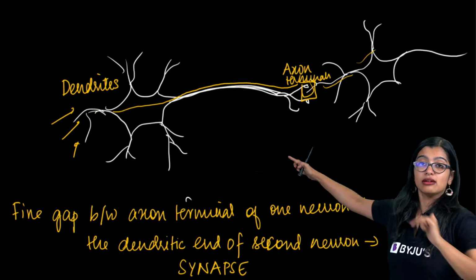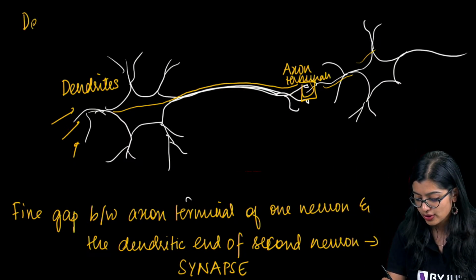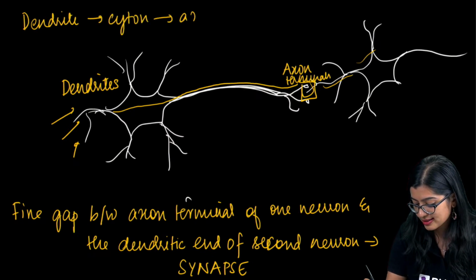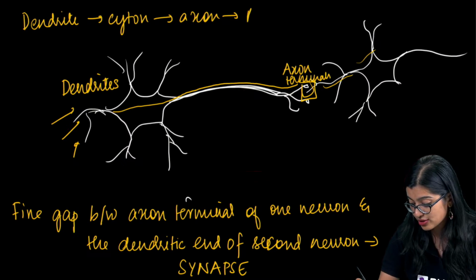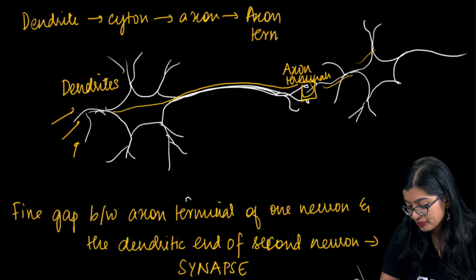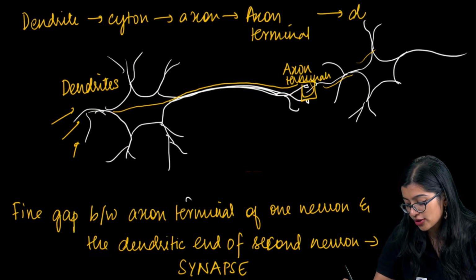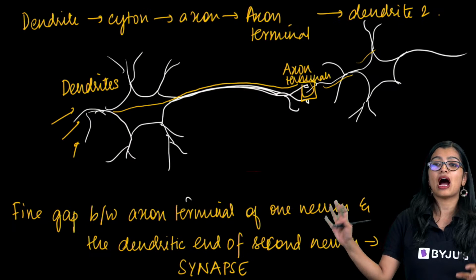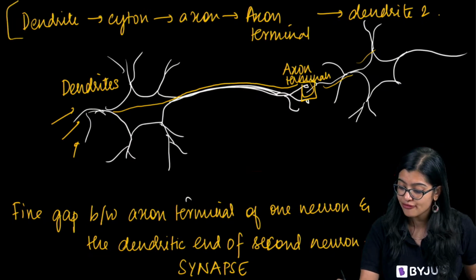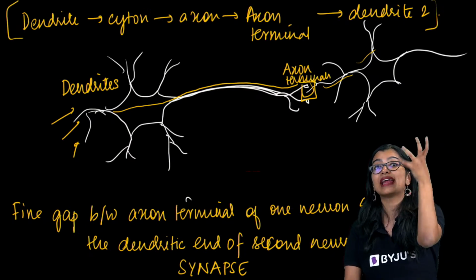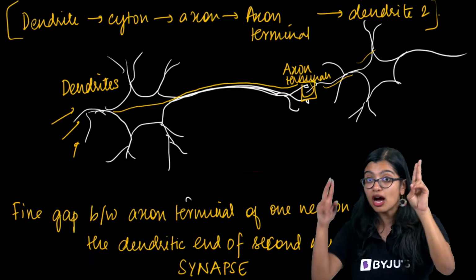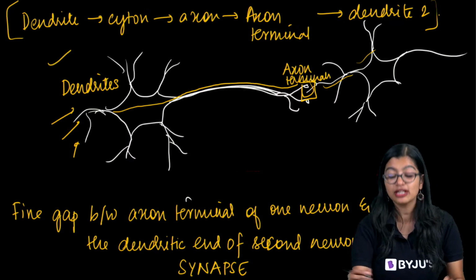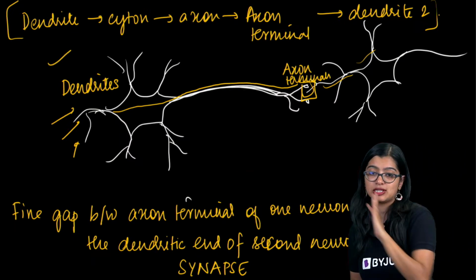So this whole flowchart that I've just shown you: this is dendrite to cyton to axon, and then of course it reaches the axon terminal, and then again it moves on to the dendrite of the second neuron. This is what we understand as the pathway of nerve impulse. How is that electrical information, that nervous communication we spoke about, happening within our body? It is happening in this pathway.